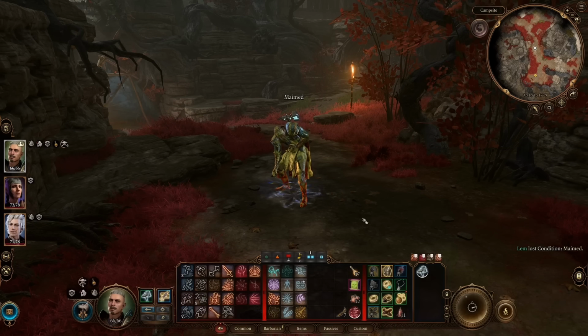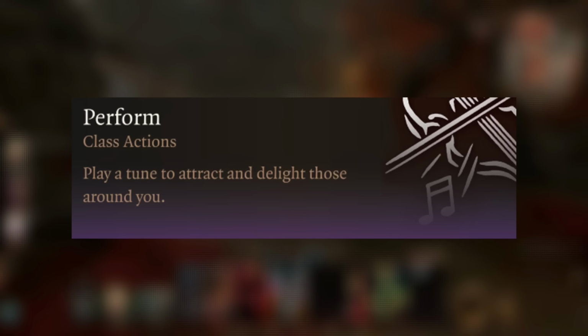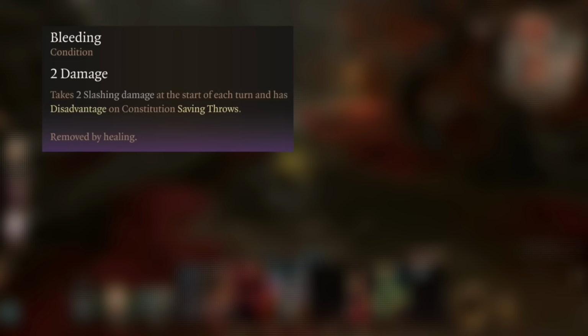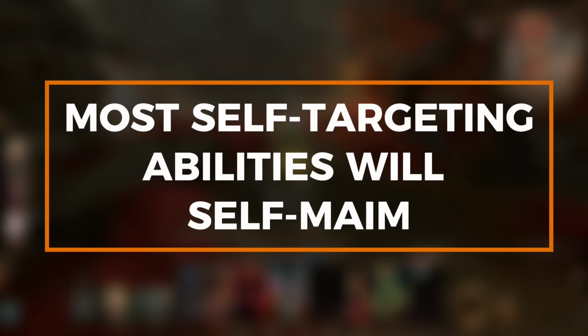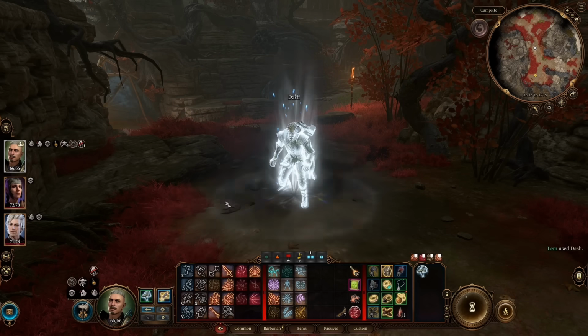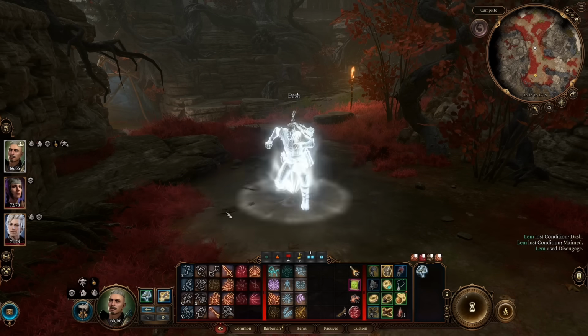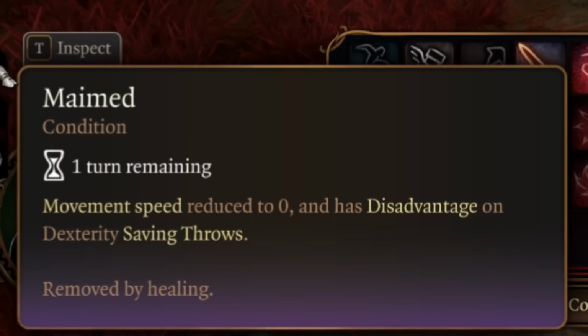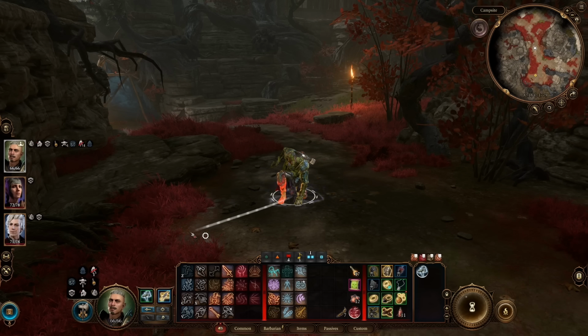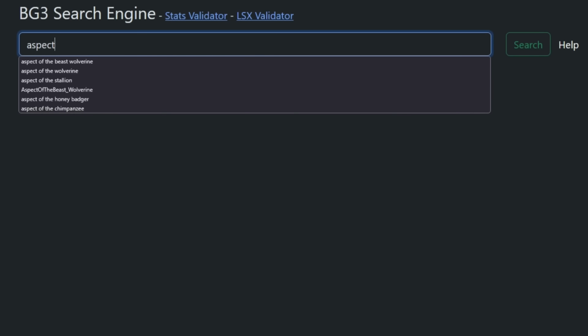Well, not exactly. Because Perform isn't the only action that will self-maim if you do it while bleeding or poisoned. In fact, almost all self-targeting abilities will do it. Dash, maimed. Disengage, maimed. Hide, maimed. You get the idea. The reason for this has to do with how the BG3 game engine defines an attack.